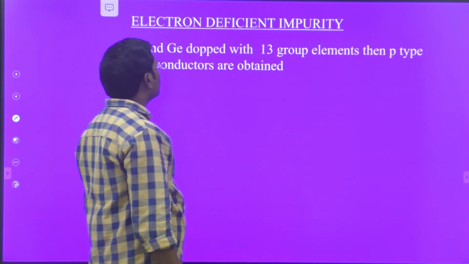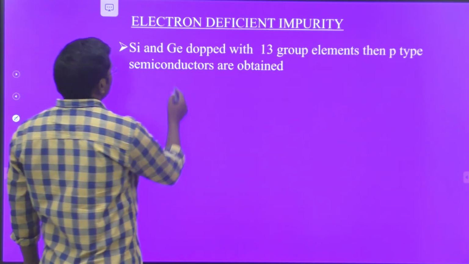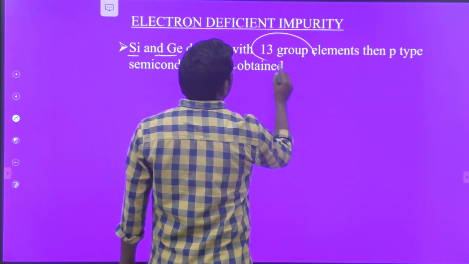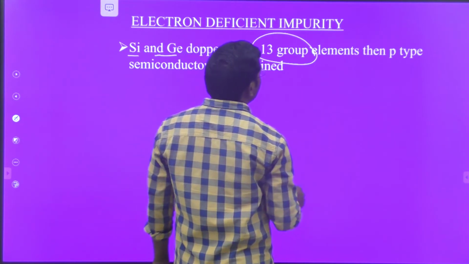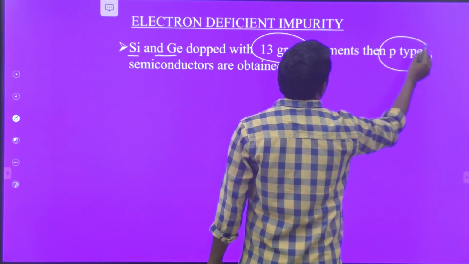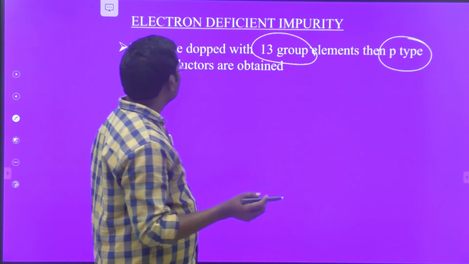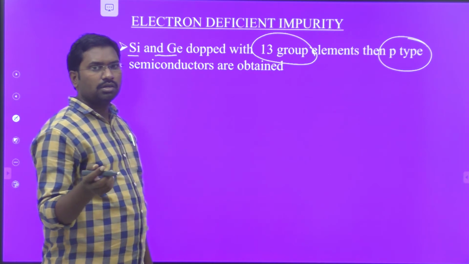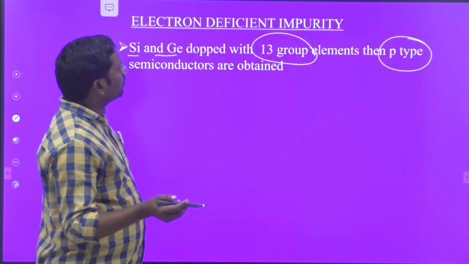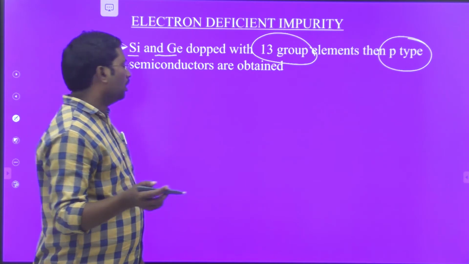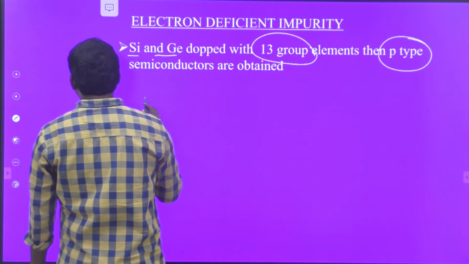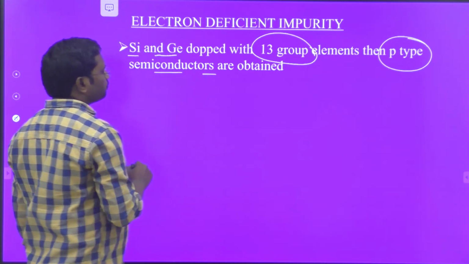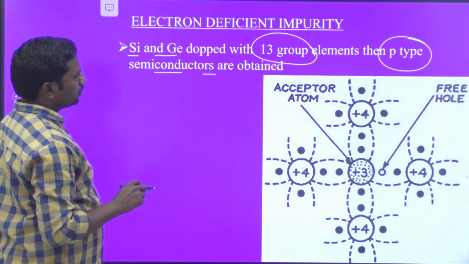Electron deficient impurities. So what is meant by electron deficient? When semiconductors like silicon and germanium are doped with 13th group elements, or third group elements, p-type semiconductors are formed. If silicon and germanium are doped with 15th group elements, n-type semiconductors are obtained. Likewise, if silicon and germanium are doped with 13th group elements, then p-type semiconductors are obtained. So you have to look at the image.